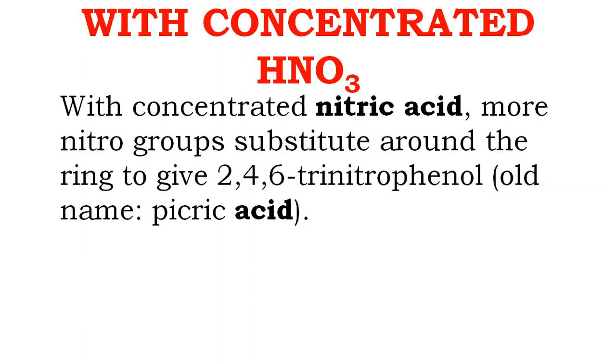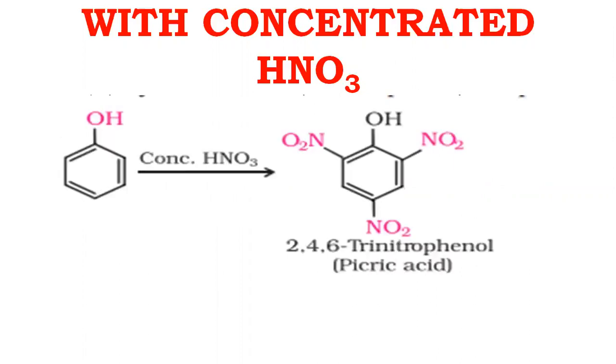The second condition in which phenol reacts with nitric acid is concentrated nitric acid. When phenols react with concentrated nitric acid, it gives a tri-substituted product, that is trinitrophenol. Trinitrophenol is also commonly called picric acid. So the hydrogens of the ortho position, para position, and again ortho position get replaced by the nitronium ion.